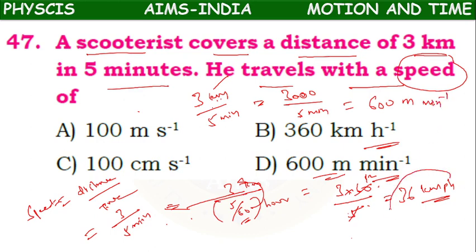If they give in kilometer per hour, 36 km per hour is the right answer. But they have given answer in meters per minute. So 600 meters per minute, D option is the right answer. Next.